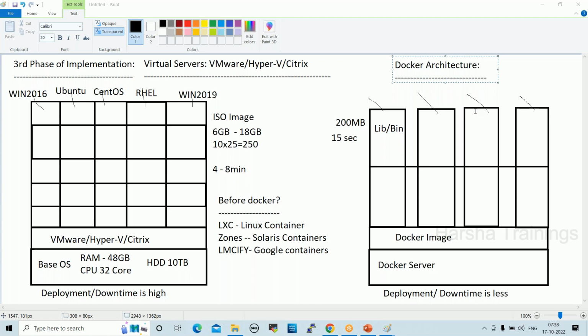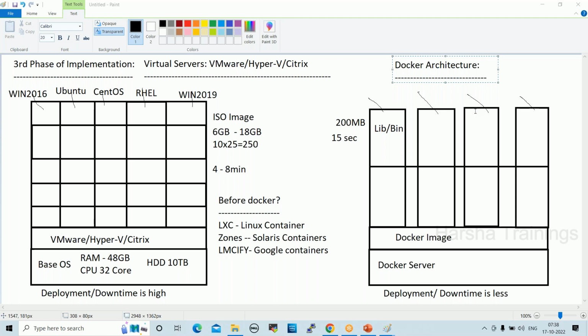In the third phase of implementation, the virtual server came into the picture, and it makes our lives easy.